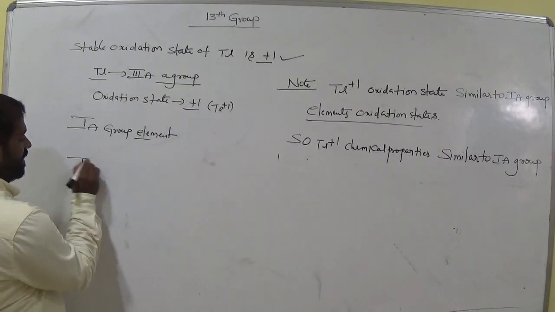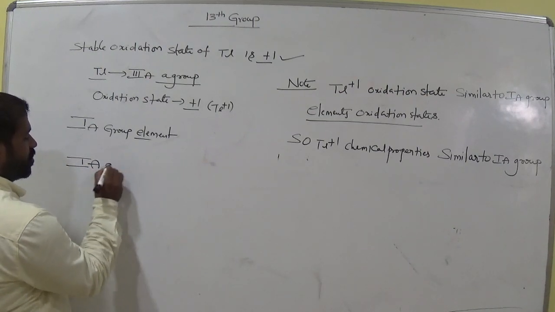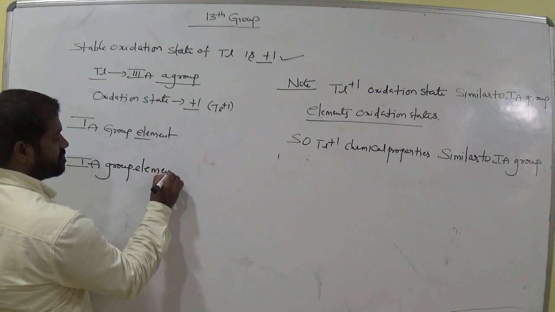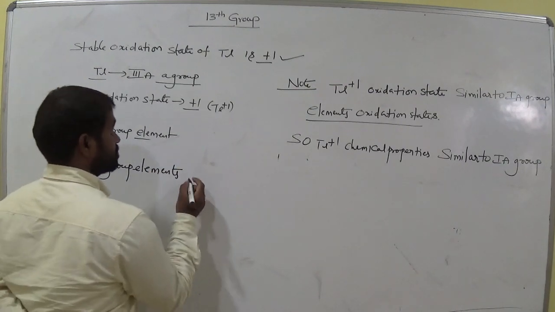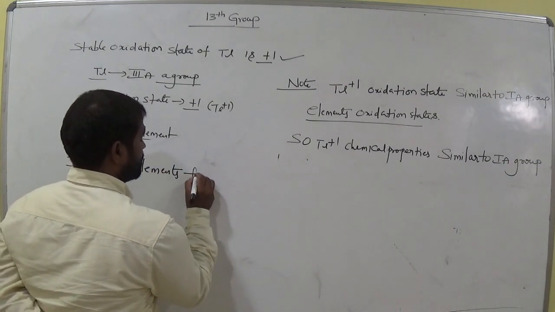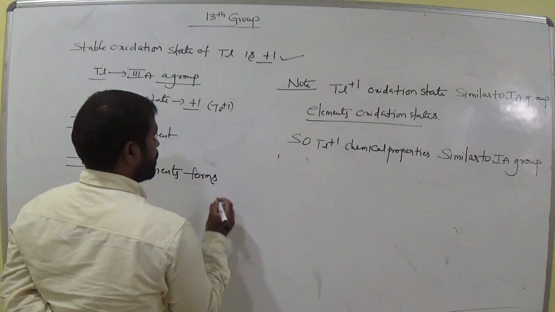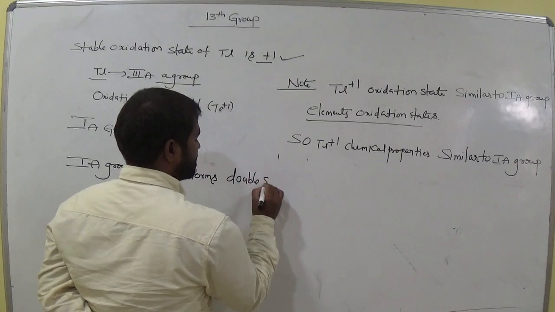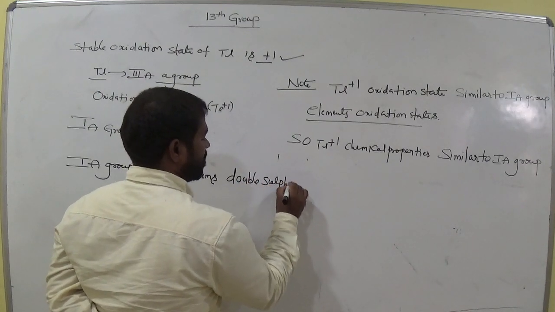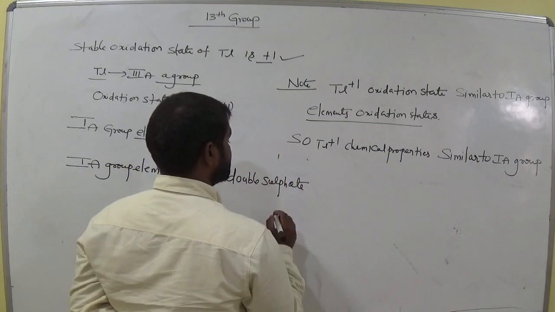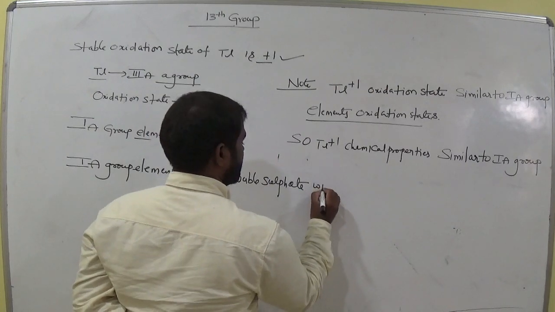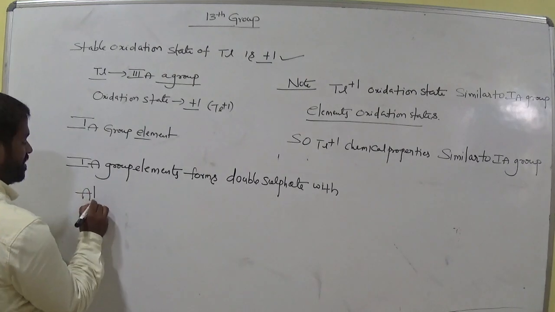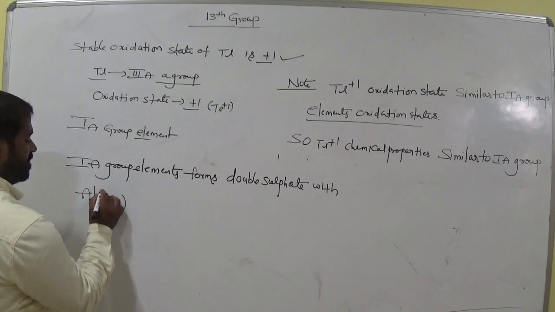First A group elements form double sulfates. Sulfate means SO4 minus 2. Double sulfates with aluminium sulfate.